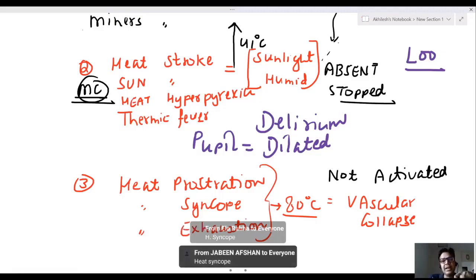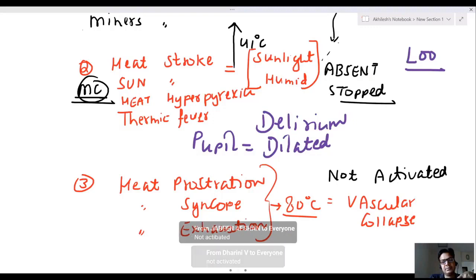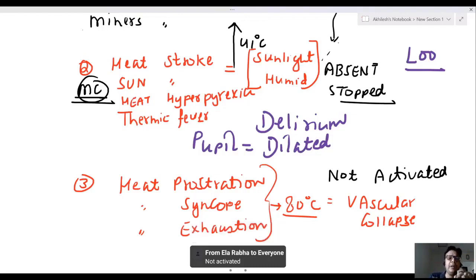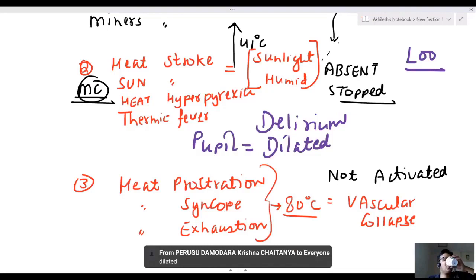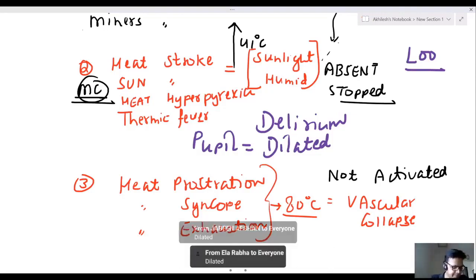Here sweating is activated, not activated, or absent? Sweating is not activated. In heat stroke, is the pupil dilated or contracted? Yes, it is dilated.